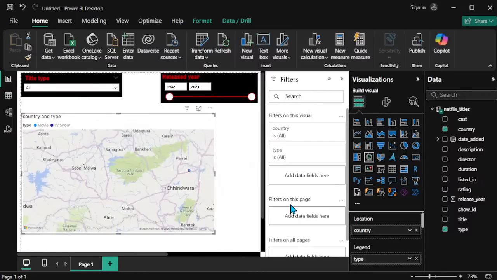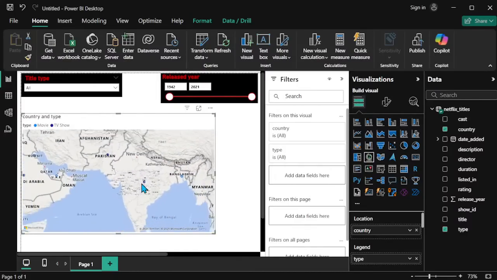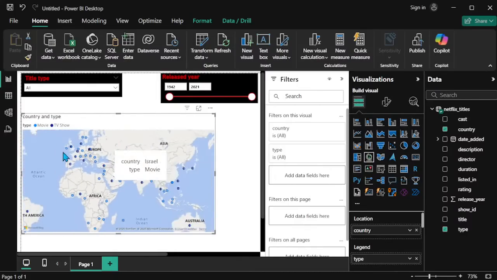Oh, movie and TV show both are there, right? Okay, so now you see this, the blue color is the movie and the violet or dark blue is the TV show. So based on the legend, country wise, we can see which one is mostly presented here.